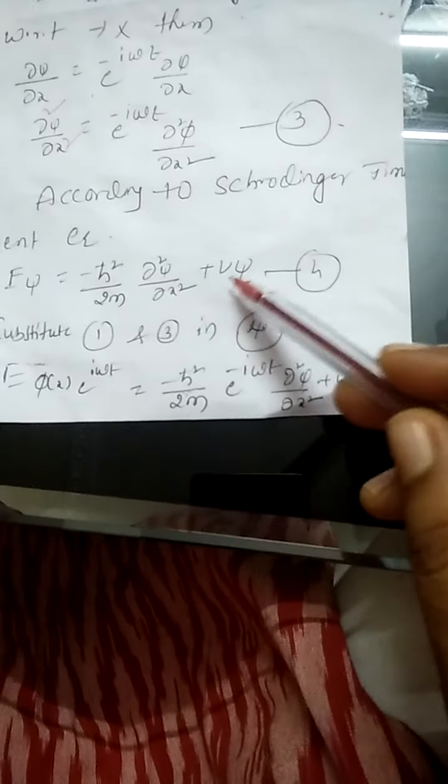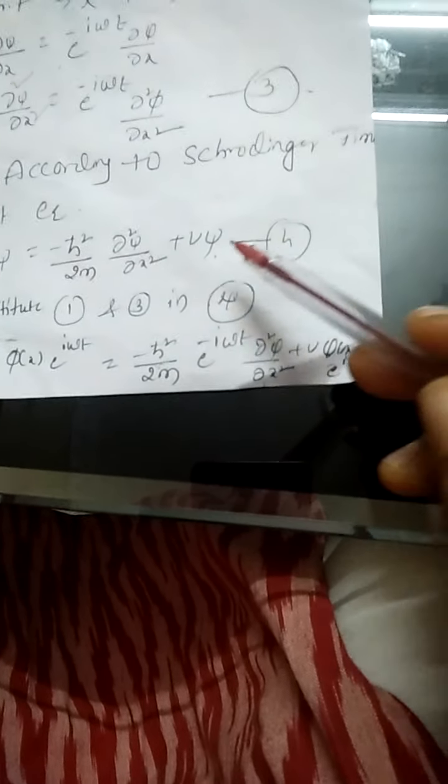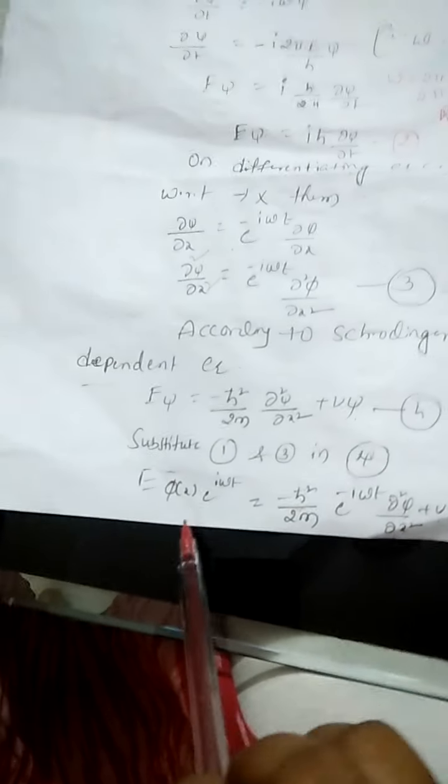Into v, in place of psi of x we write phi of x into e to the power of i omega t. So equation number 4 can be translated in the form of phi.